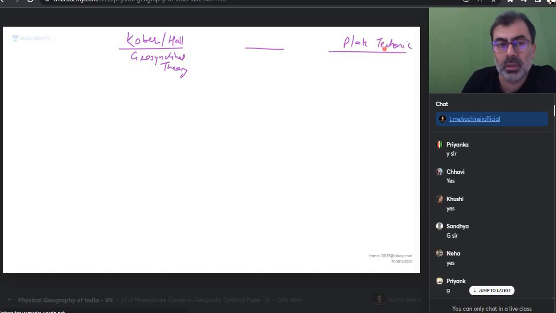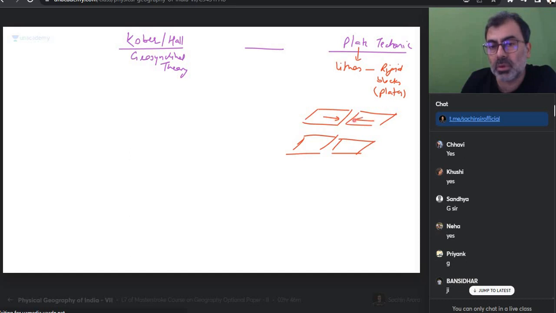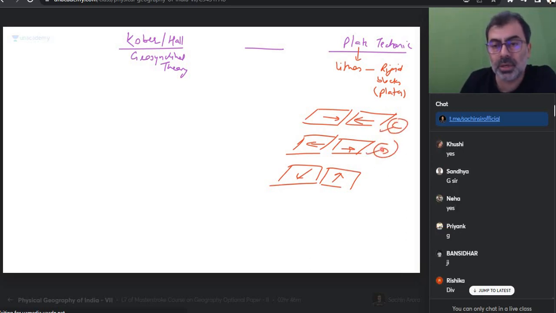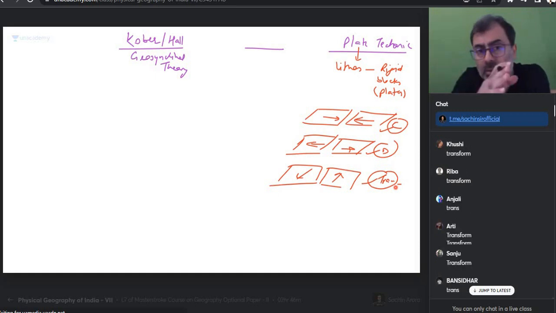Plate tectonic theory is a separate theory which says that Earth's lithosphere is made up of rigid blocks or slabs. These are called plates. These plates are colliding with each other and drama is happening. These plates can come closer to each other, they can go away from each other, or they can rub past each other. Three types of boundaries are there. This is convergence, this is divergence, and what is this? Convergent boundary, divergent boundary, and this is conservative margin or transform boundary. Okay, for those who don't know, I had requested that you can do this in general geography. This got nothing to do with the geosynclinal theory.